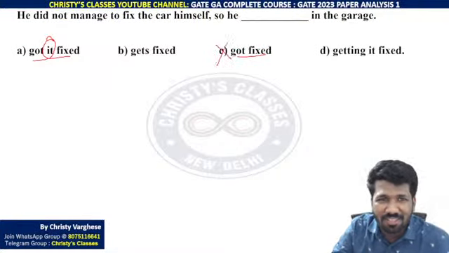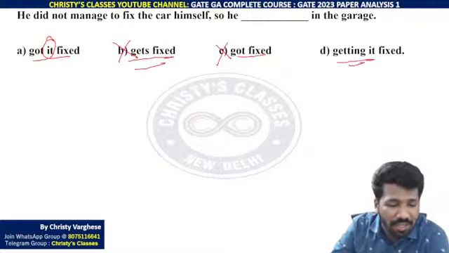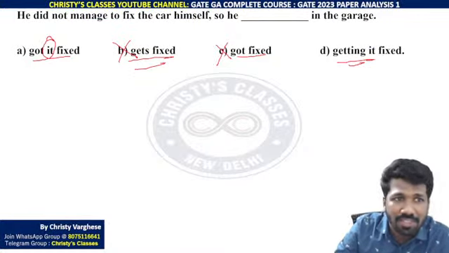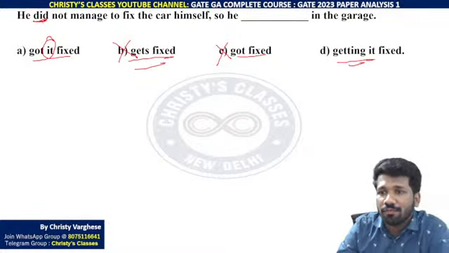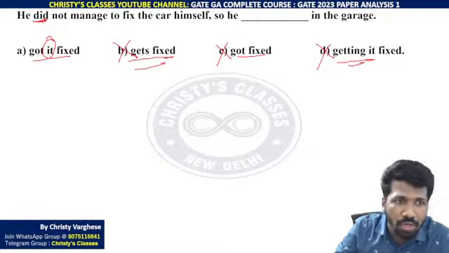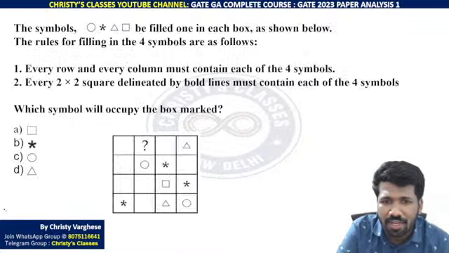So definitely option C is wrong. Gets fixed, again grammatically itself is wrong. Getting fixed, getting it fixed, continuous tense, present continuous, is not possible. This should be in past because he did not is mentioned. So getting it is a continuous tense, that is wrong. It should be got it fixed. So elimination was enough. Did you all understand how we use elimination there?